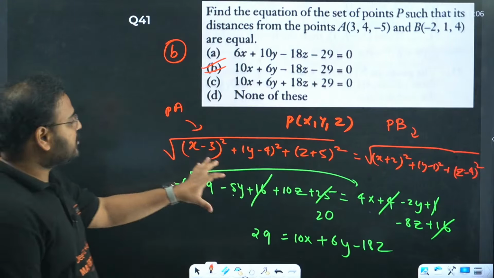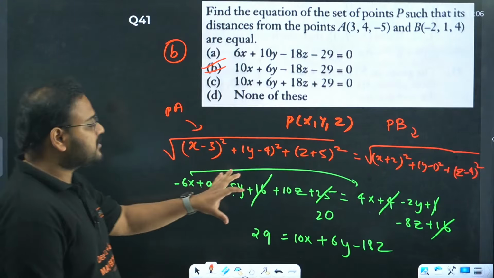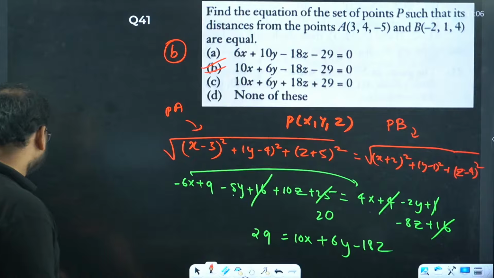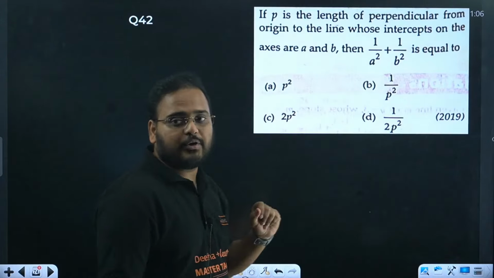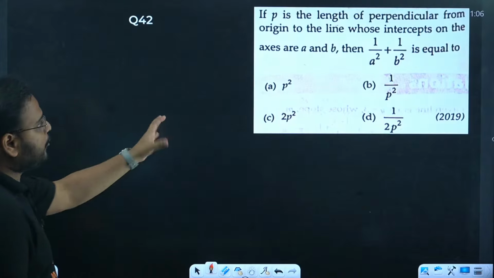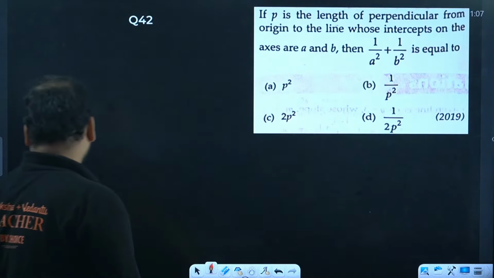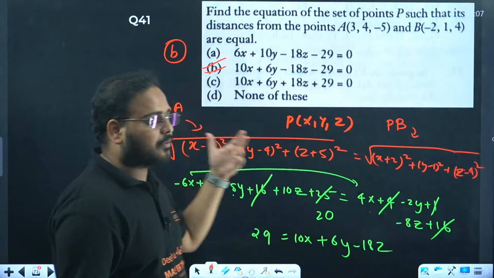Yeah. So this question looks calculative in nature, but if you use your logic behind it, so what the logic I used? So first of all, other students solve the question number 42. If you think that I am going a little slow, solve question number 42. Meanwhile, 42 answer you guys give me. Let me go back to 41 first of all. How do you solve the question number 41?